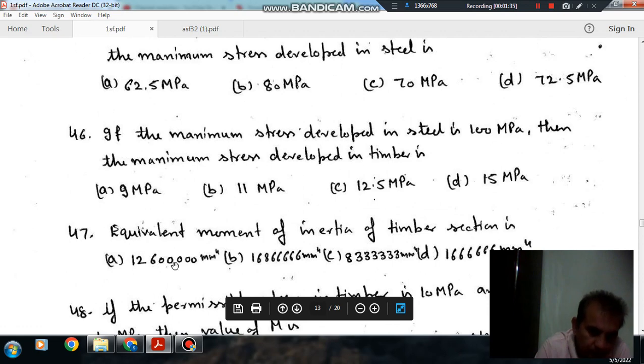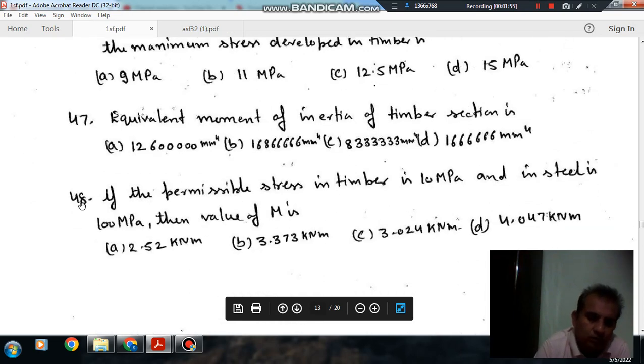12650 mm4, 168560 mm4, 83333 mm4, and D 16666 mm4. Question number 48.